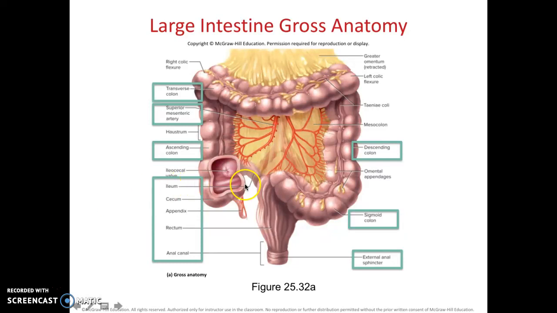So we talked about the ileum and the cecum joining here. Here's the appendix. So here's the ascending colon, transverse colon, descending colon, sigmoid colon. You can kind of see that it's S-shaped, the rectum, and the anal canal.